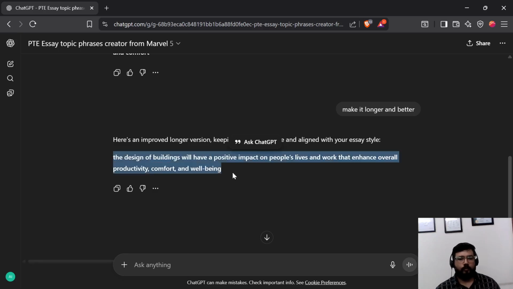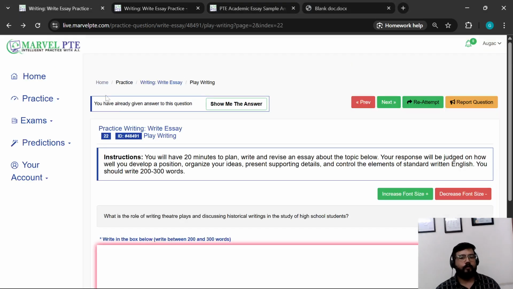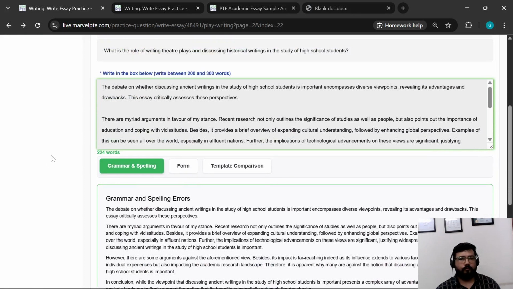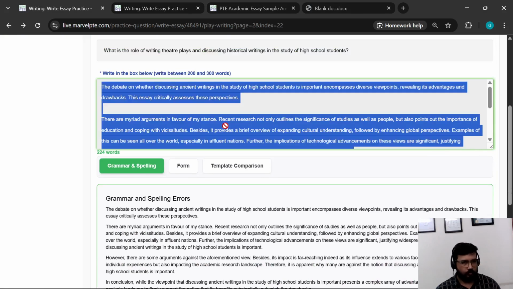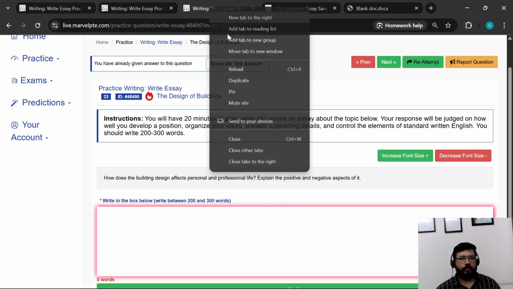Okay, so let's take this one, and this one was the previous one. What if we try this one on some other topic, on our present topic? Let's duplicate it.